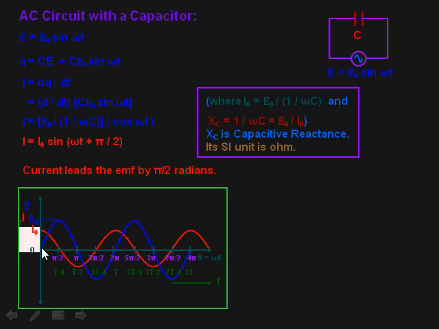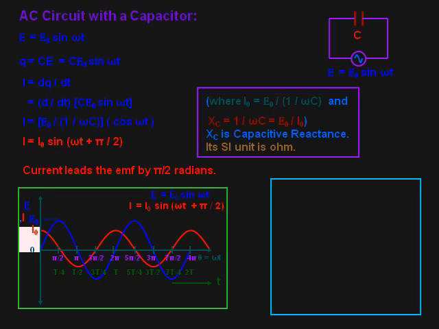When EMF is 0, current is maximum, means pi by 2 phase से आगे है current. So this is how we can understand. See the phasor diagram. If this is EMF, so where will be the current? Current तो lead करके pi by 2 आगे चला गया है. This will be the current. So this is the direction of current.